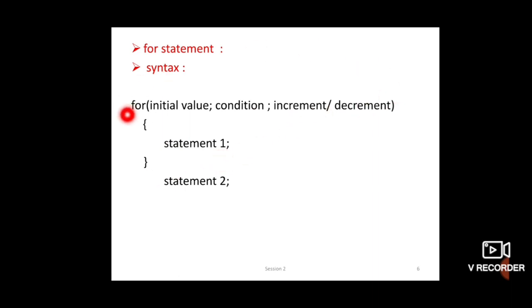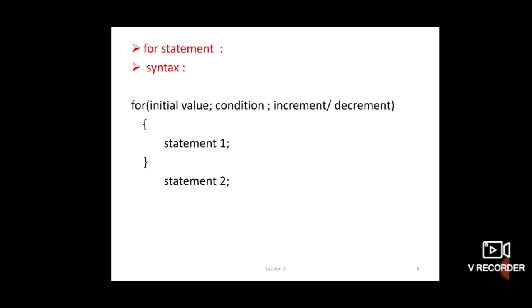If this condition is false, then statement 2 is executed. Means till the condition is true, suppose 10 times, this for loop is executed, then 10 times statement 1 is executed. After the 11th time the condition is false, then control comes out of the loop and statement 2 is executed.